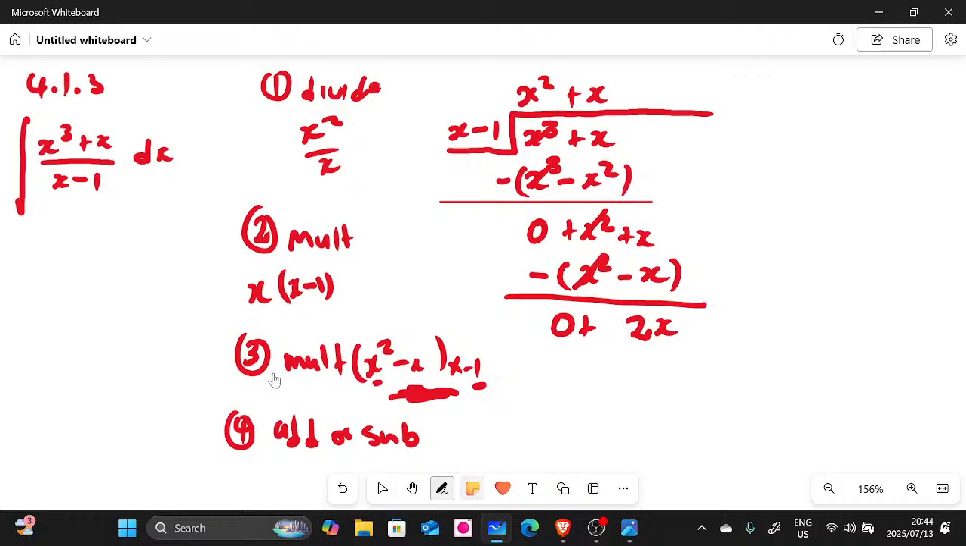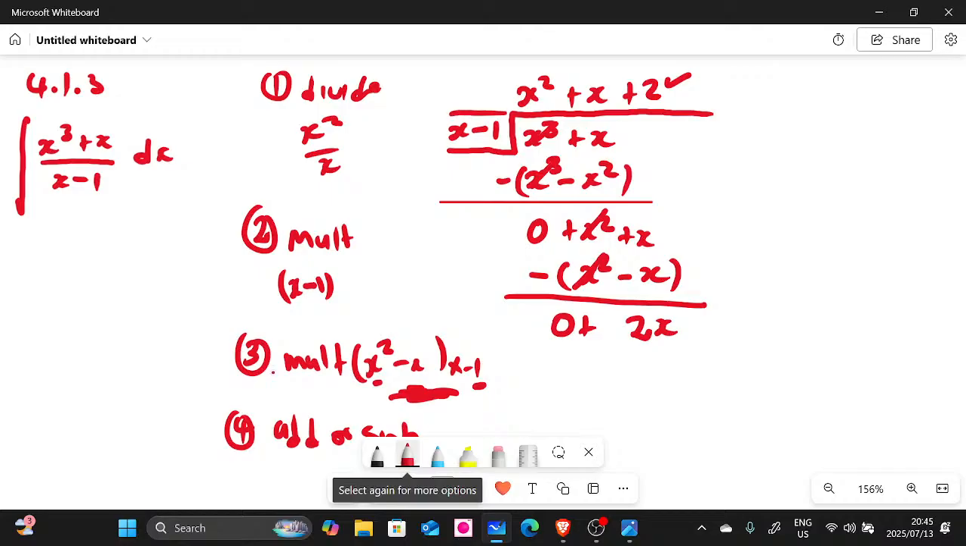This time around, I'm not going to show you guys, but basically what we do, this 2x is going to be divided by the x there. So when you divide 2x with x, you're going to have plus 2. Now, from there, step number 2, we multiply. This time around, we don't multiply x, we multiply 2. We multiply this 2 with everything there.